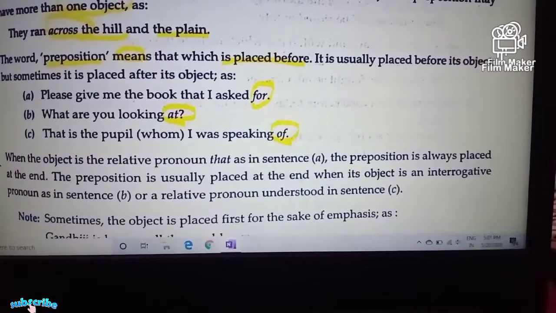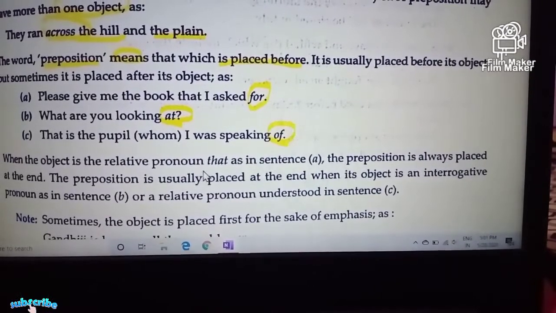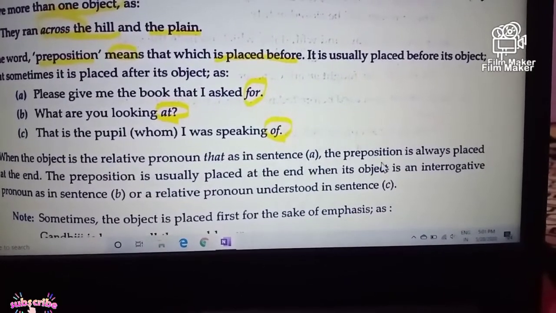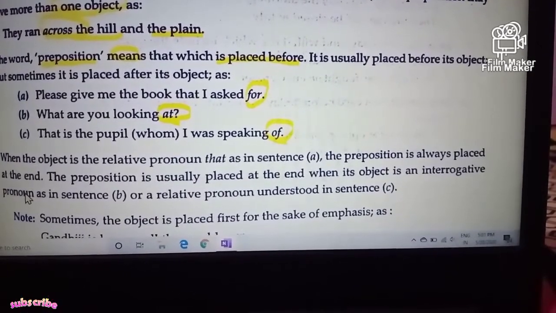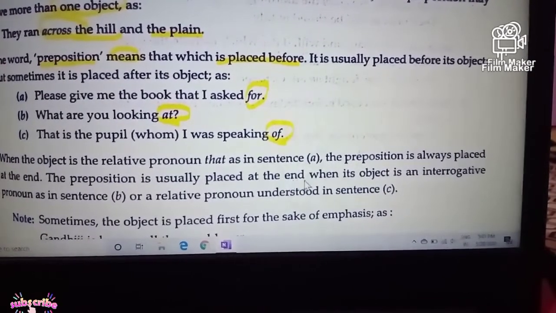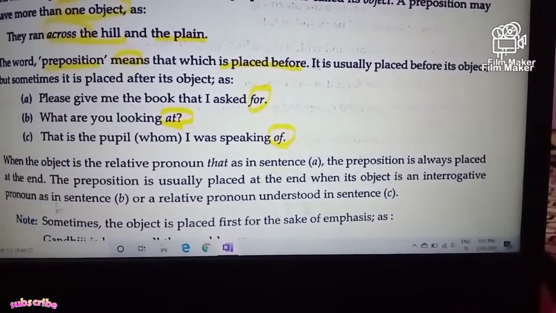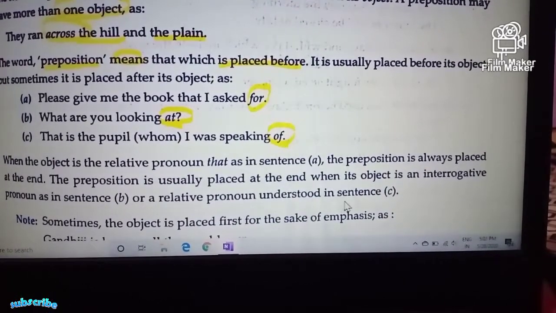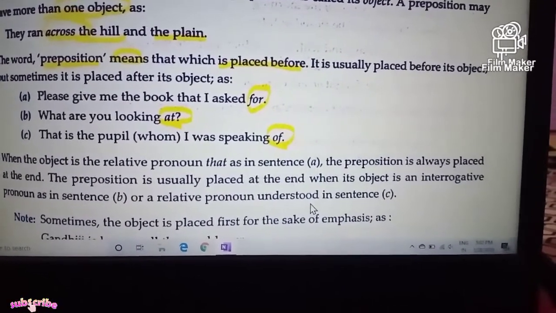So some more elaborations of prepositions we can take a look at here. Whenever the object is the relative pronoun that, as in sentence A, the preposition is always placed at the end, and the preposition is usually placed at the end when its object is an interrogative pronoun, as in sentence B, or a relative pronoun understood, as in sentence C. These are the various usages of prepositions in sentences.